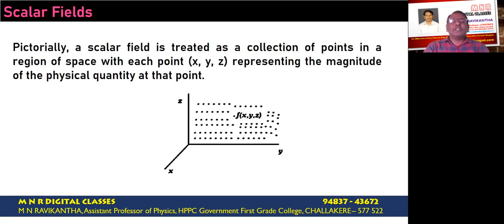Now, let us understand the pictorial representation of the scalar field. In the last session, we already learned that a scalar point function is represented in space in the form of points, each point representing the point function at that point. So, if we take a collection of such points in space, each point x, y, z representing the magnitude of the physical quantity at that point, this entire collection of points gives us the scalar field associated with that point function or the given physical quantity.